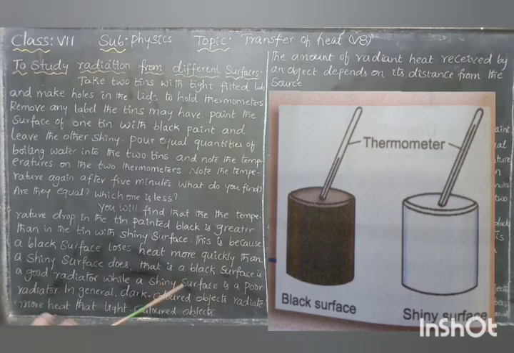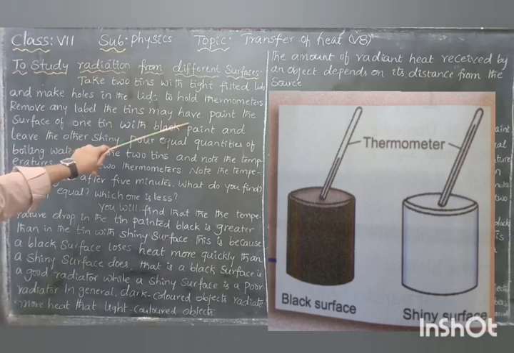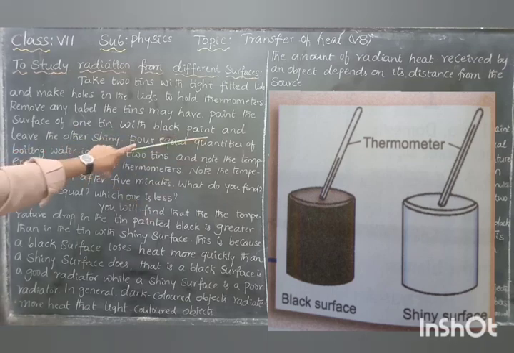Take two tins with tight fitted lids. In the lids, make two holes in order to hold the thermometers. Remove any label, if there is one. Paint the surface of one tin with black paint and leave the other shiny.